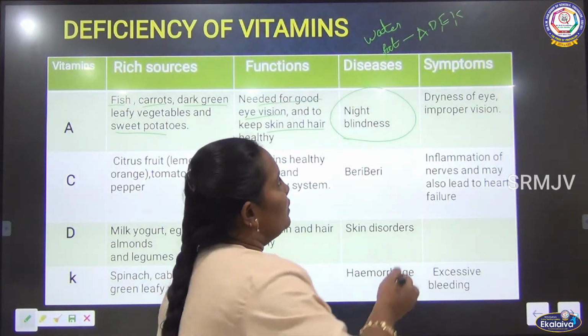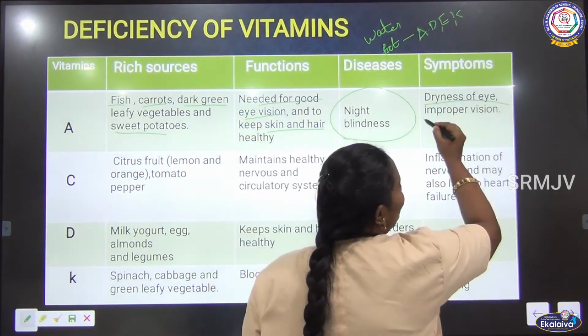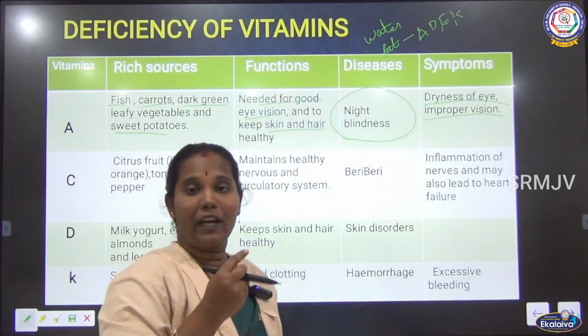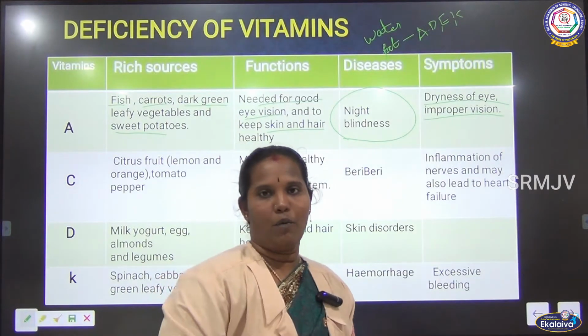What are the symptoms of this disease? Dryness of the eye and improper vision. Improper vision means after the evening they cannot see things clearly. It is the improper vision.